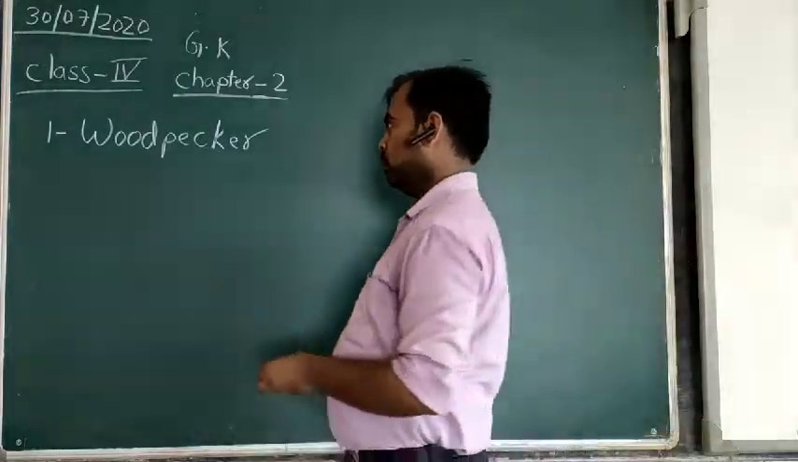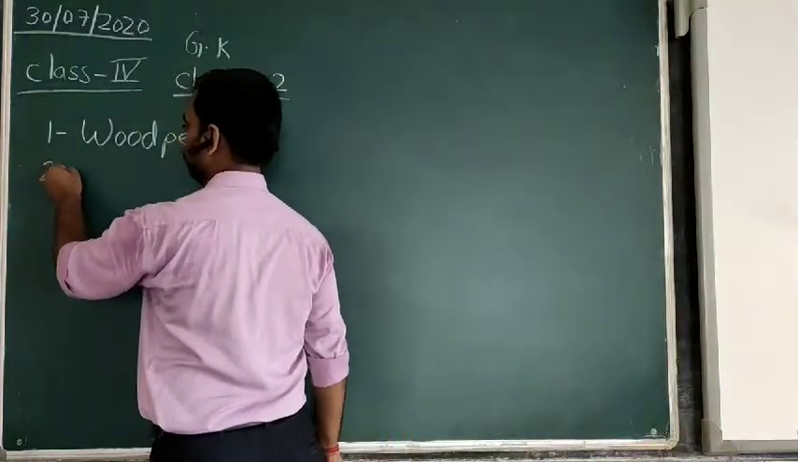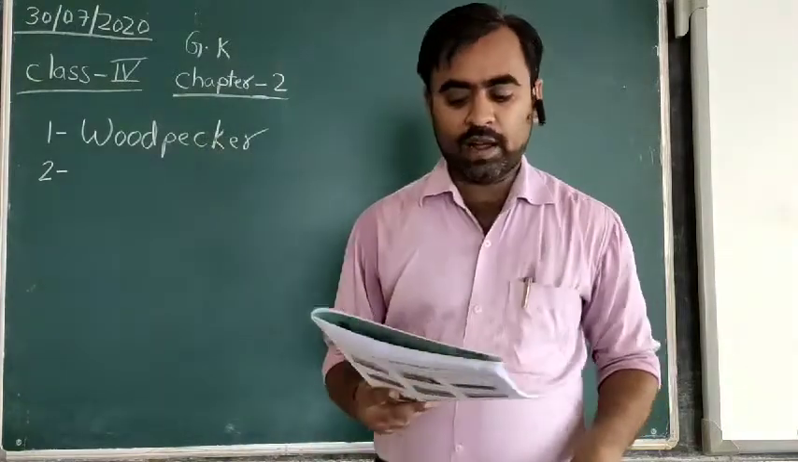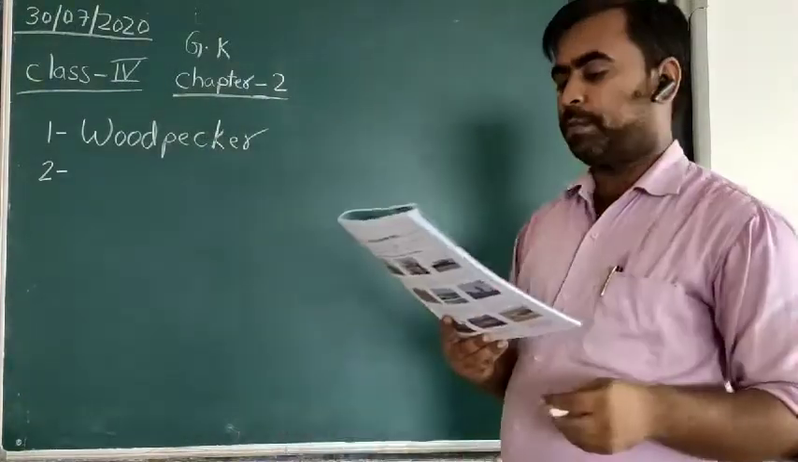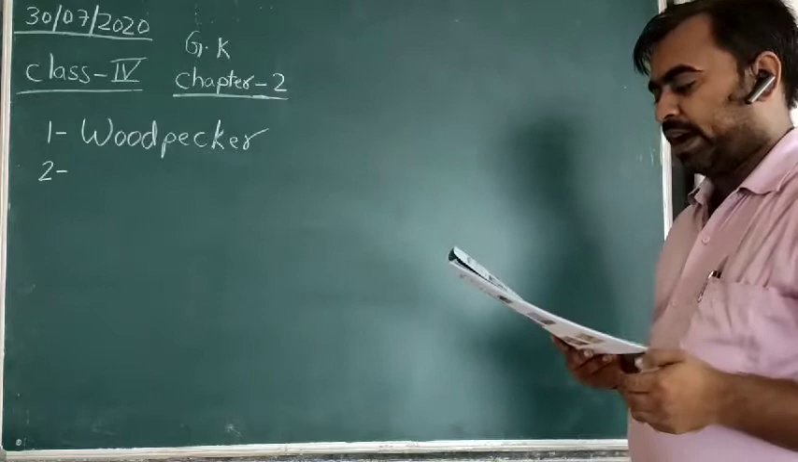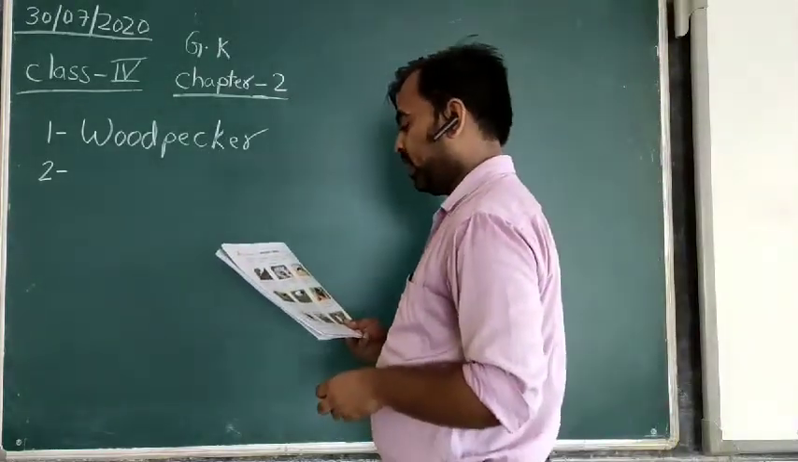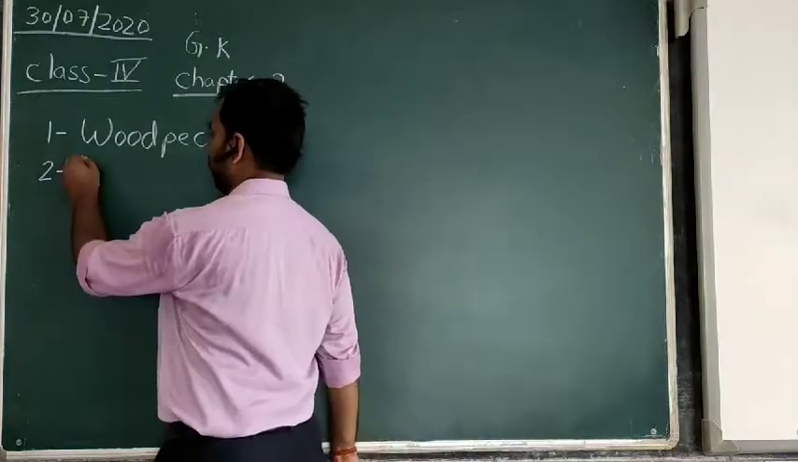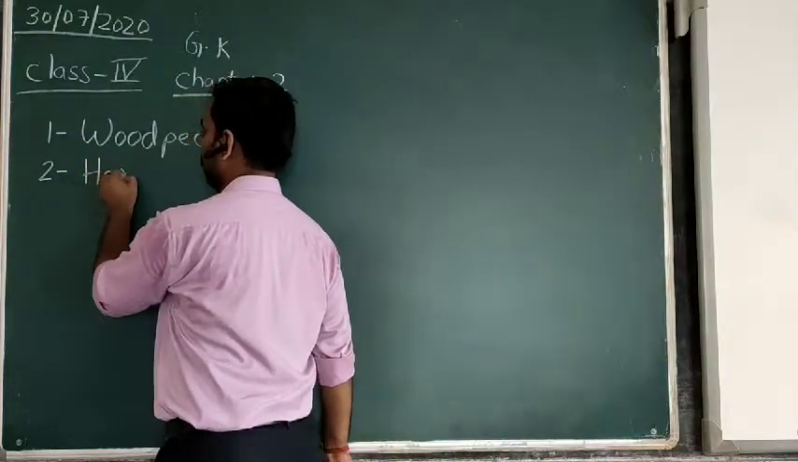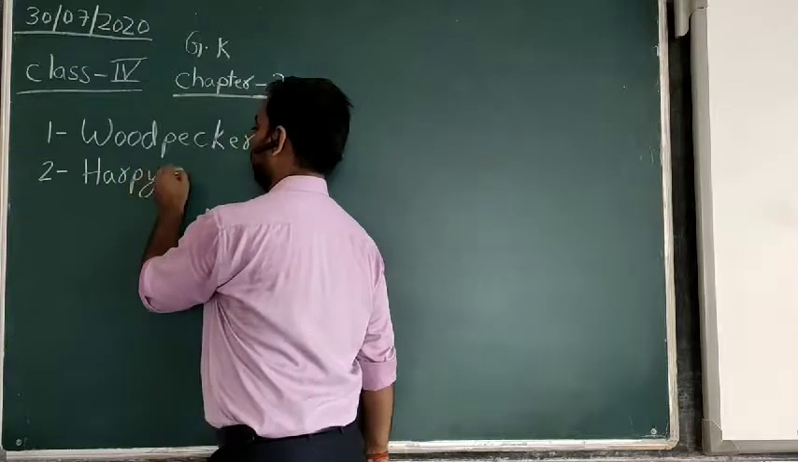The second one is: I am the strongest bird of prey. I can kill and hunt. It is harpy eagle.